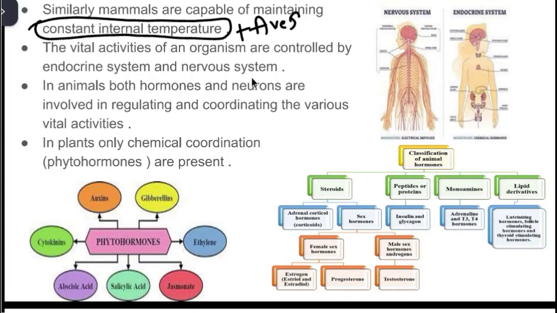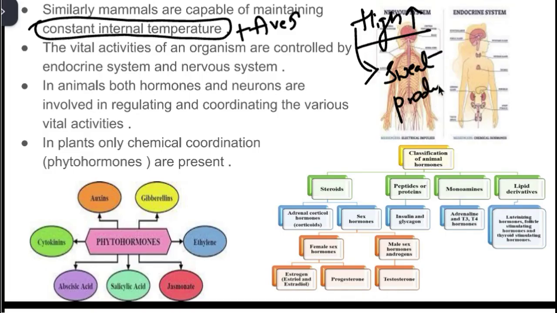So for example, imagine in case 1 the outside temperature is very high. What happens? To this stimulus your body will respond and produce one response. What is that? It is nothing but sweat production. So when sweat is produced, it is a natural coolant. So your body temperature will be reduced.